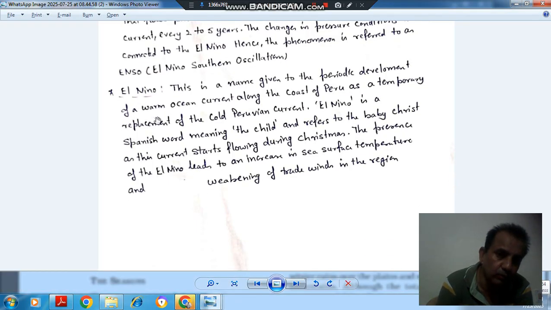Further elaboration of El Nino: this is a name given to the periodic development of a warm ocean current along the coast of Peru as a temporary replacement of the cold Peruvian current. El Nino is a Spanish word meaning the child and refers to baby Christ, as the current starts flowing during Christmas.